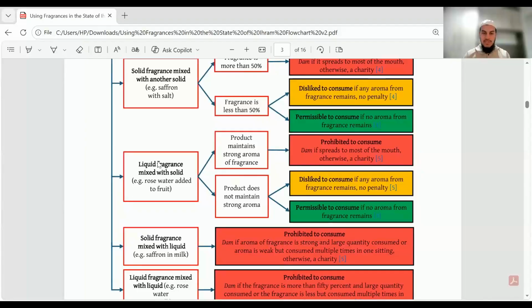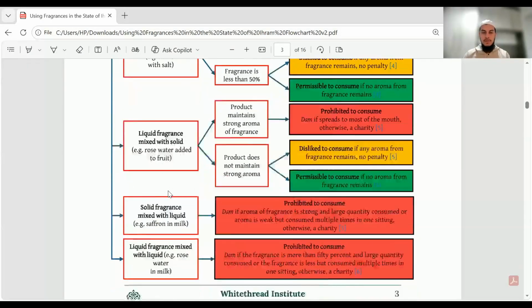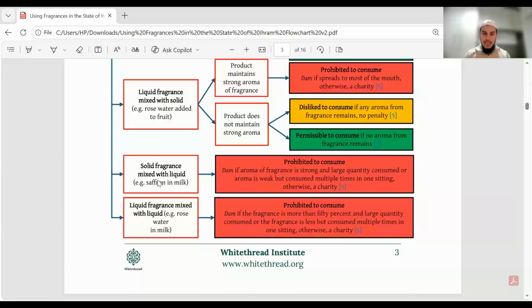How about liquid fragrance mixed with solid? Well, again, no, because saffron is a solid. How about this one? Solid fragrance mixed with liquid. Yes. So saffron is a solid and it's mixed in a liquid, which is milk. As you can see, the example we've given here, saffron in milk. And so therefore, you then see the resultant ruling, which is that this would actually be prohibited to consume.